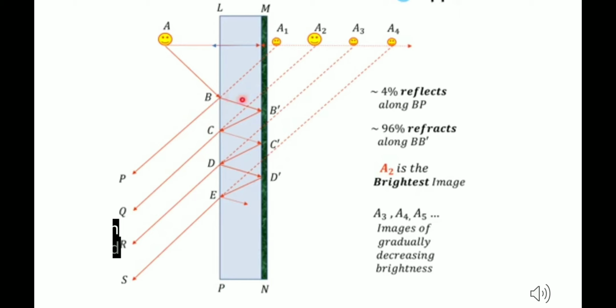After this, the light ray which is moving to C dash will be of decreasing brightness, and therefore the images will also decrease in brightness. Obviously multiple images will be formed, but of decreasing brightness. So you must have understood why the second image is the brightest one, and how the multiple images are formed in this case. So students, this was all for the first part of the chapter.